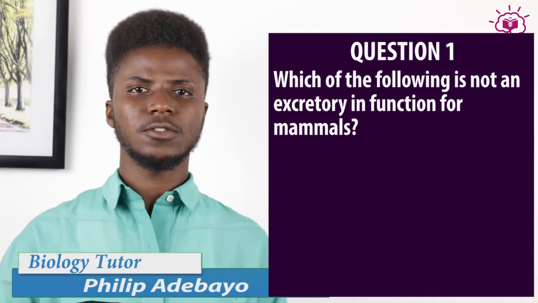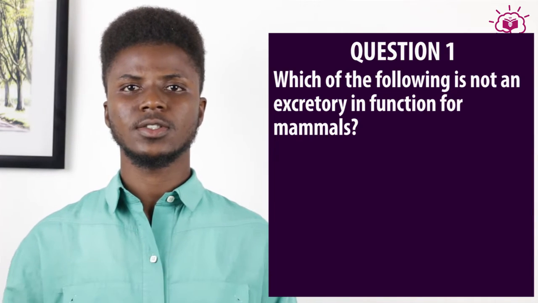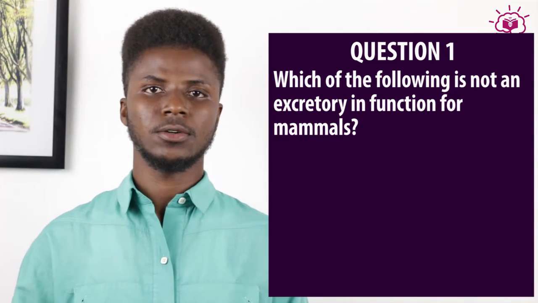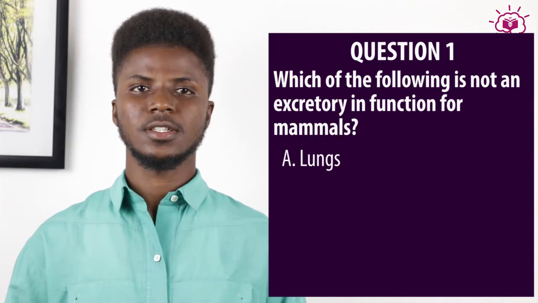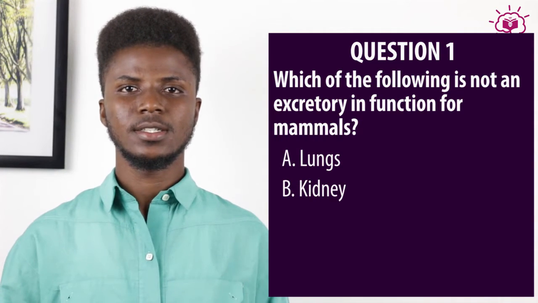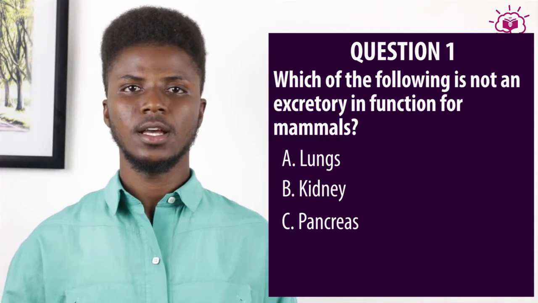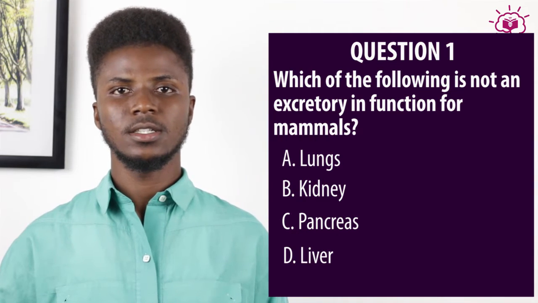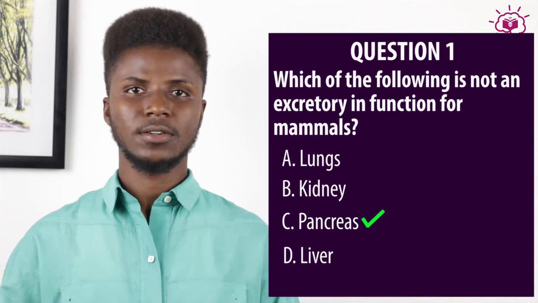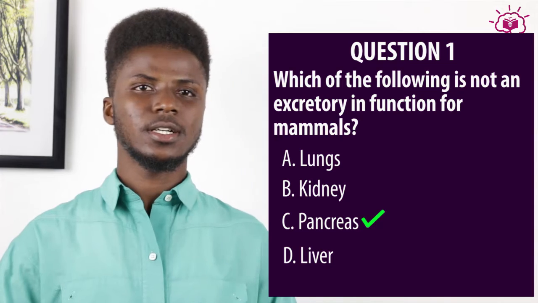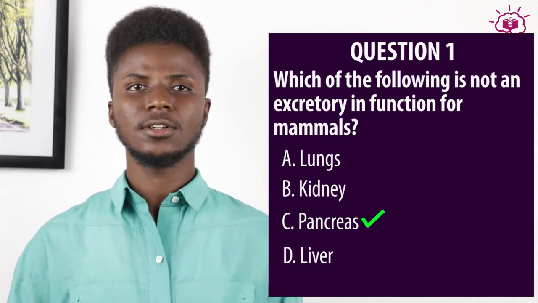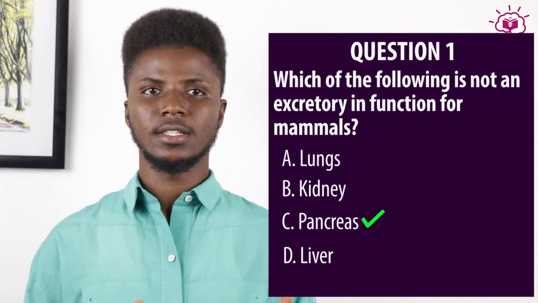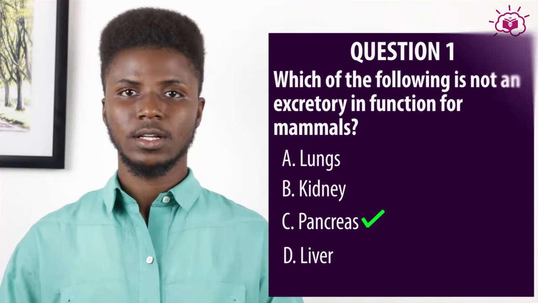Let's move to the question and answer session. This question states, which of the following is not excretory in function in mammals? A. Lungs. B. Kidney. C. Pancreas. D. Liver. The answer is C, Pancreas. And the reason is that the pancreas is an endocrine gland and not an excretory gland.